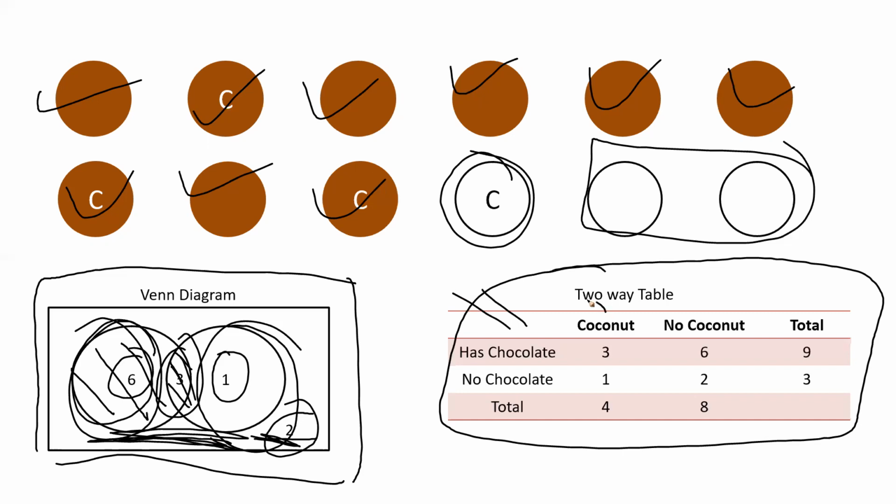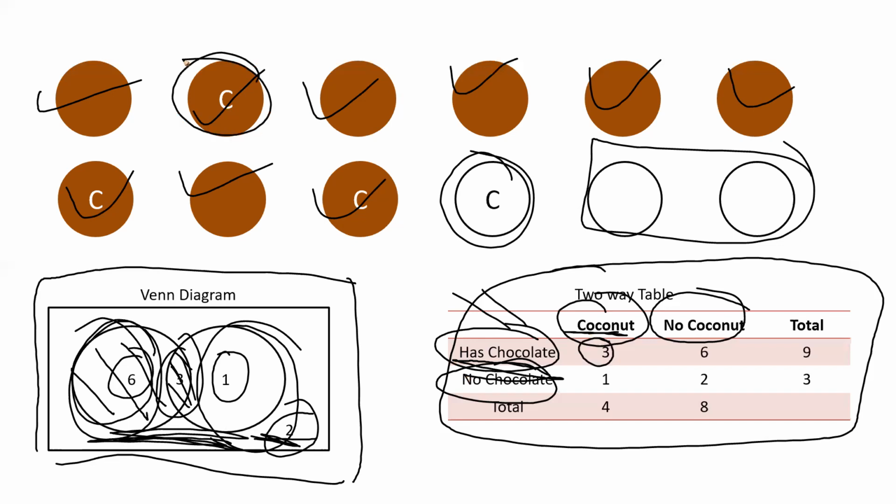So here I have coconut, no coconut, chocolate, no chocolate. Now here I created a table. From here it says that has chocolate and coconut 3. So here you can see I have a chocolate and coconut, I have a chocolate and coconut, I have a chocolate and coconut. So I have 3 values here.